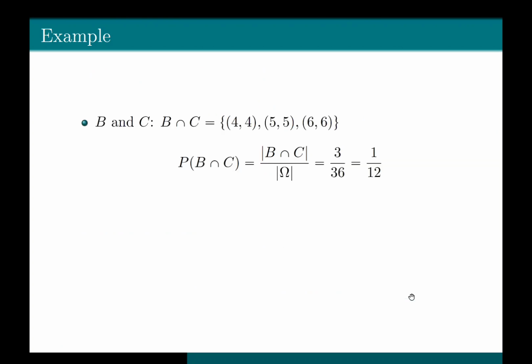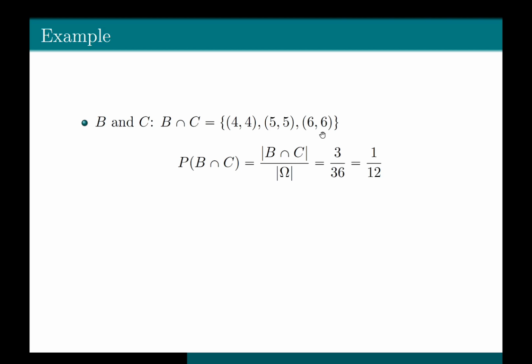Let's look at B and C. If you go back and try to check what is B intersection C, basically it contains all the outcomes that are present in both events B and C. So you'll get that B intersection C contains (4,4), (5,5), (6,6). So now what do we have? We have that cardinality of B intersection C, that is the number of possible outcomes in the event B intersection C, is equal to 3. And we get that probability of B intersection C is equal to 1 divided by 12. Now, again, it is not equal to 0. Therefore, B and C are not mutually exclusive.